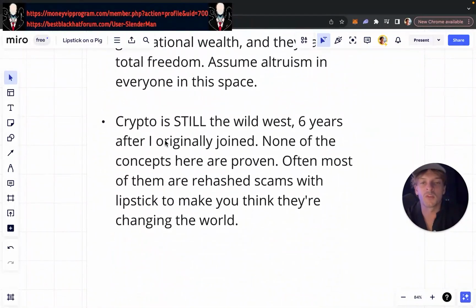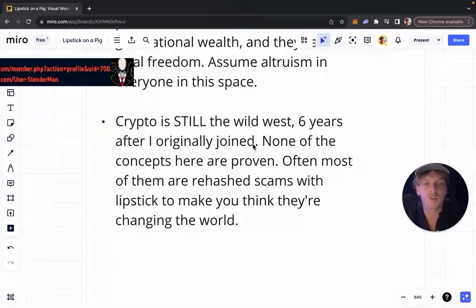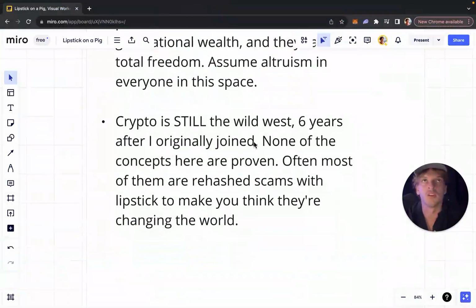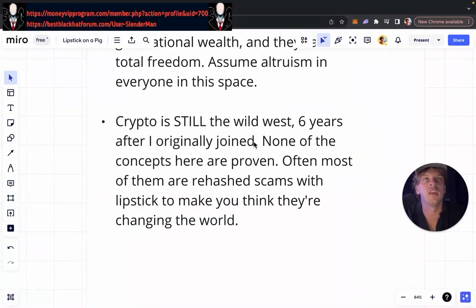And last but not least, crypto is still the Wild West, 6 years after I originally joined. I remember when I got into crypto in like 2017, all the videos on YouTube were like, yeah, it's the Wild West, it's crazy, be careful. Nothing's changed. It's still just the same. It's just as sketchy now. And none of the concepts with any of these projects are proven. We're all trying to invent the future of finance in real time and hope none of it blows up. We're basically creating the railway while the train's speeding across it at like 30 miles an hour. We're placing down the tracks as it drives. That's what we're doing with crypto.